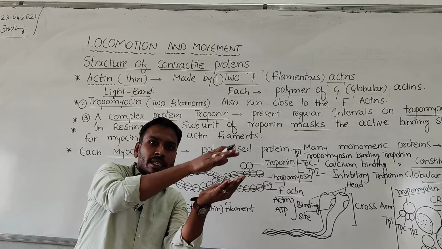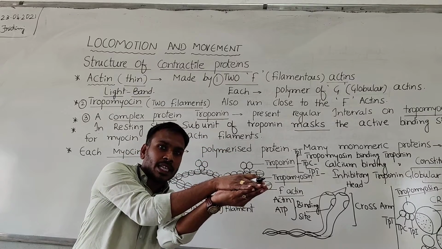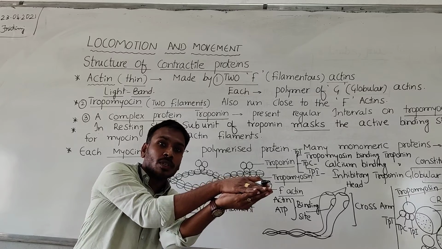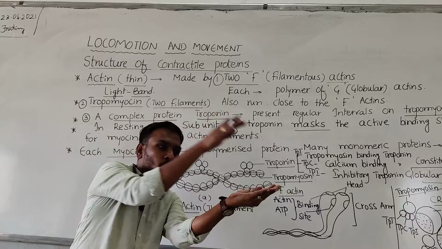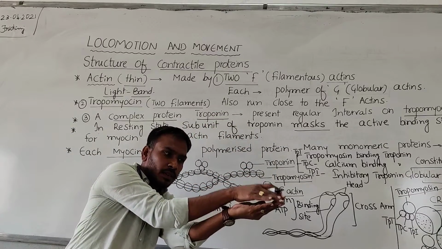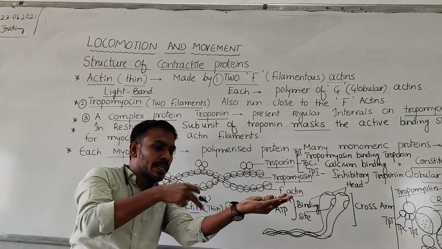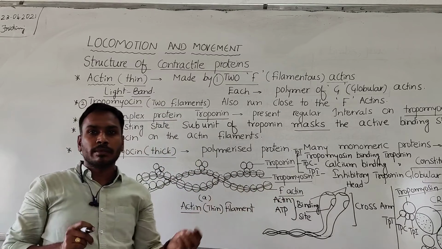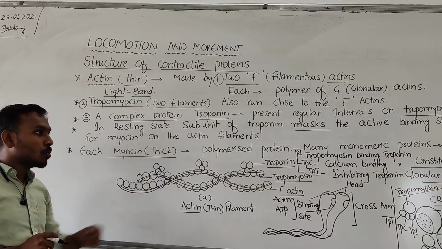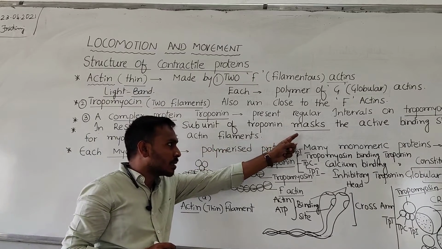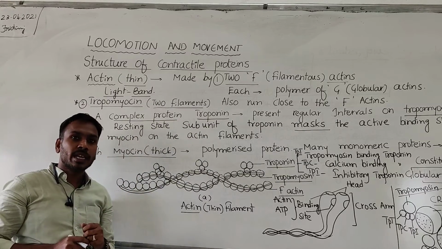When in the contraction state, these myosin binding sites are open due to movement of tropomyosin. These active binding sites are closed and opened. So tropomyosin plays an important role in masking and unmasking the active binding sites for myosin, which are present on the actin filaments.